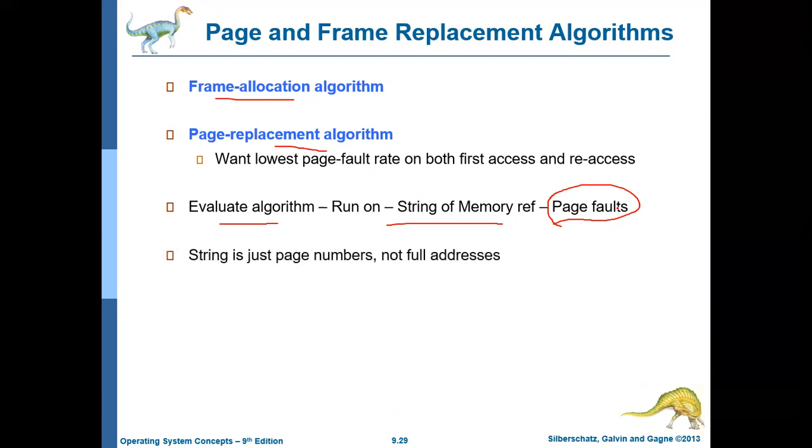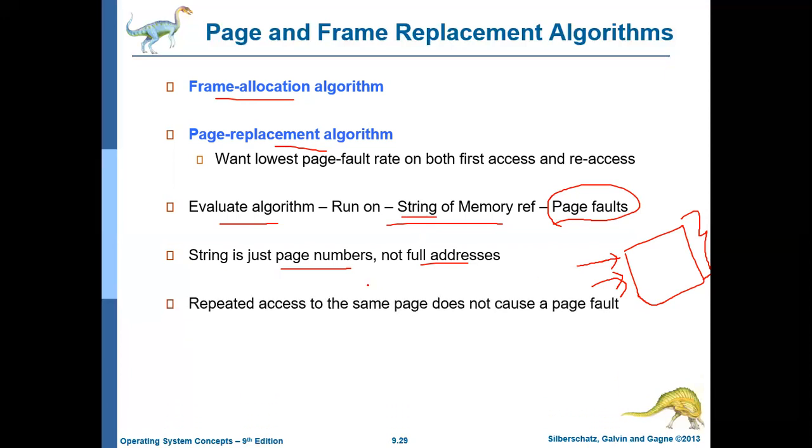These strings are not the exact memory references; they actually refer to page numbers. If a page is available, then all locations corresponding to that page are available. The page may have 10 locations or 20 locations, whatever it may be, so we need not address the actual full address. It is enough to address the page. The memory reference string does not refer to individual memory locations, but to page numbers. If the same page number is accessed again and again continuously, it will not result in a page fault.